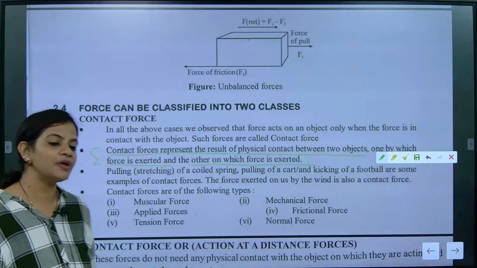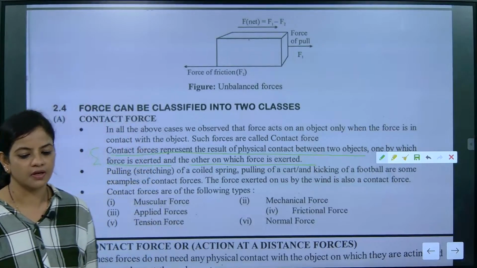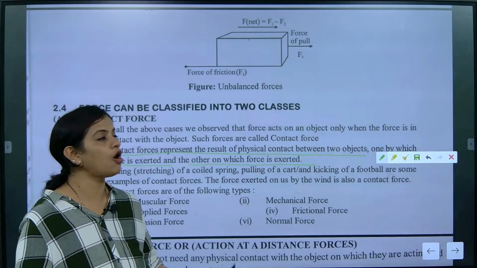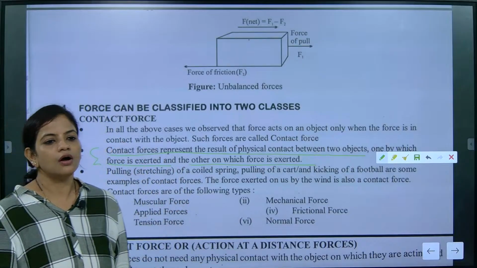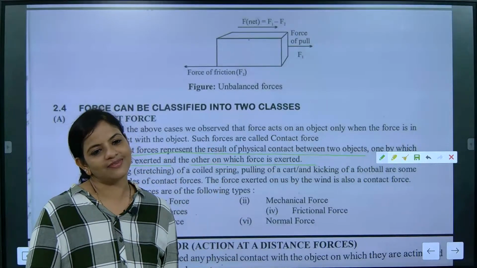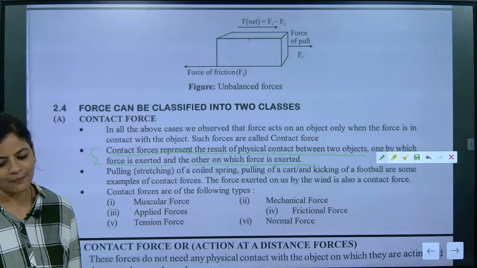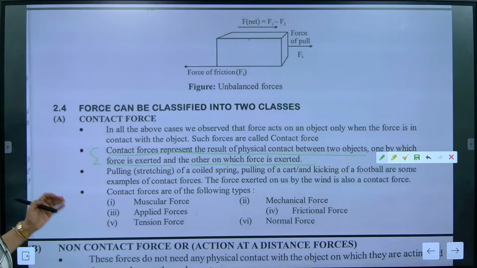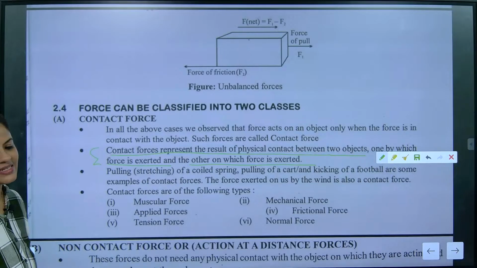Can you give me a very simple example of contact force, Shyam? You slapping your friend. That is exactly the simplest example.